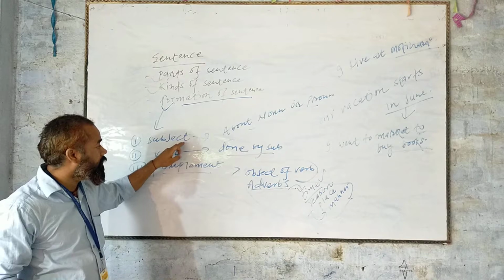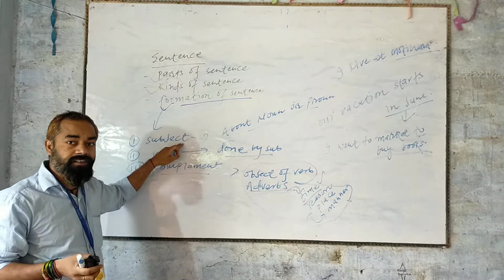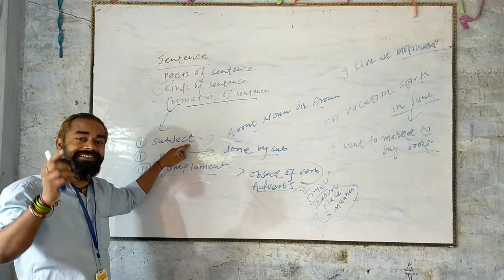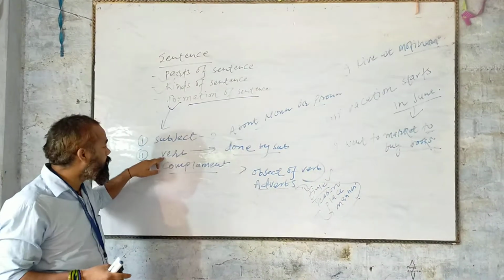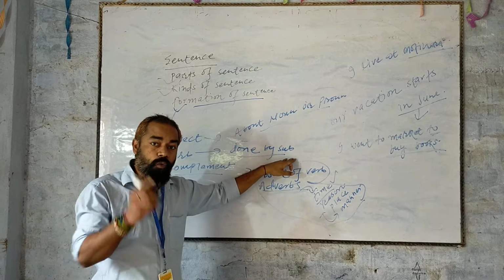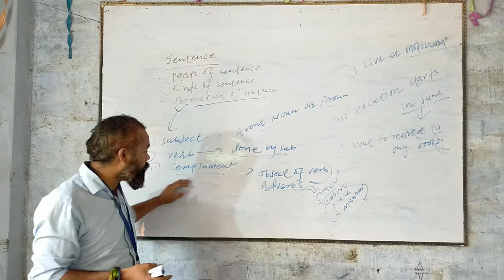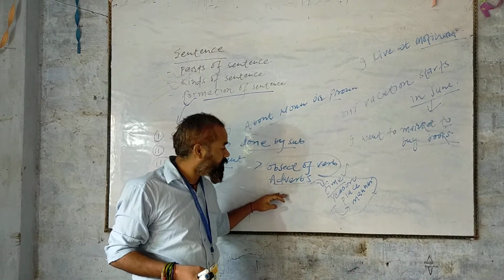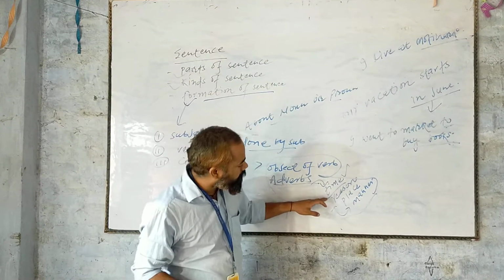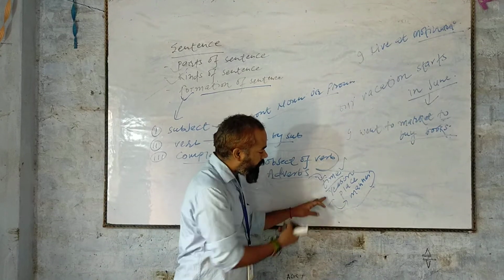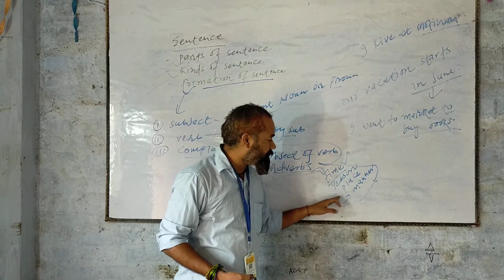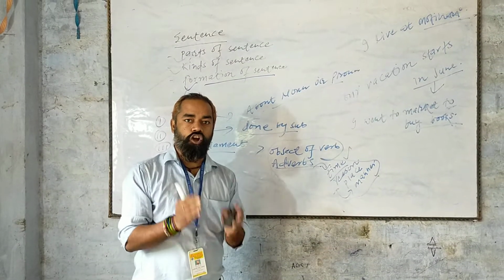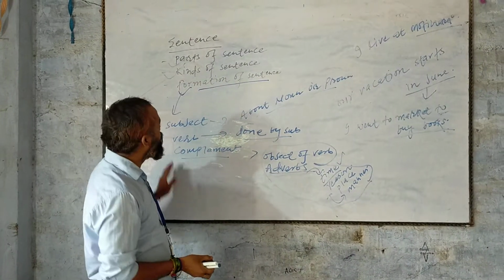And I told you previously, subject means the doer of the sentence or the noun or pronoun about which whatever is said in the sentence is called subject. Verb, the work done by the subject is verb. And third one, the complement: object, adverb of time, adverb of reason, adverb of place, and adverb of manner, collectively called the complement.